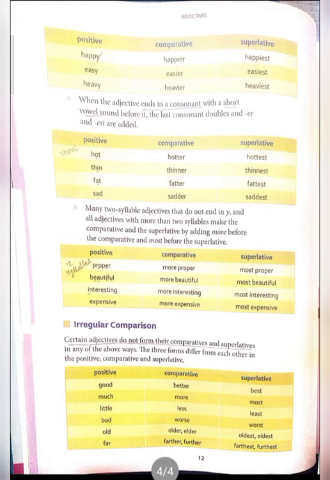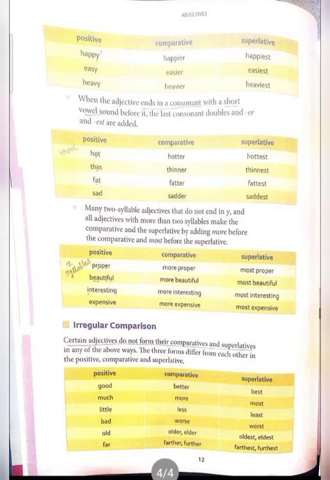Okay, now see irregular comparison. Certain adjectives do not form their comparatives and superlatives in any of the above ways. We have learned some ways we can change the degrees while writing positive, comparative, and superlative. Now we are going to learn the irregular comparison.